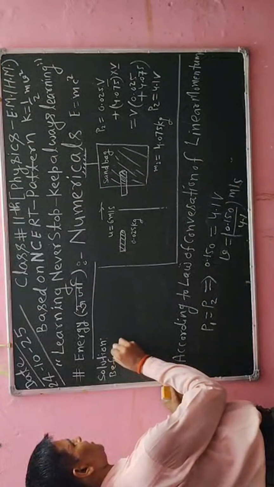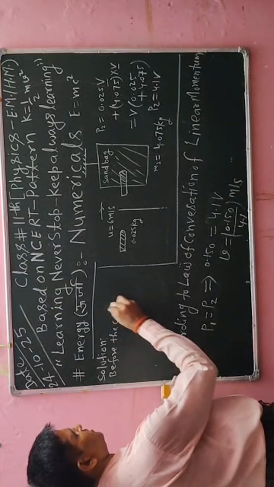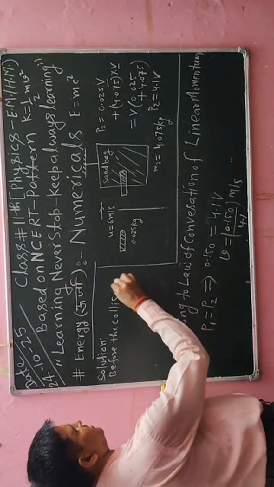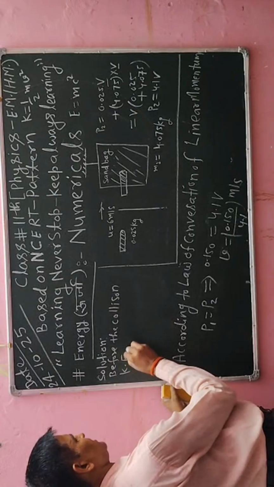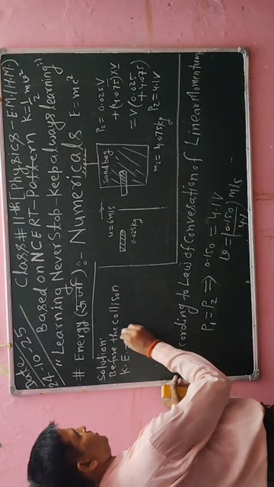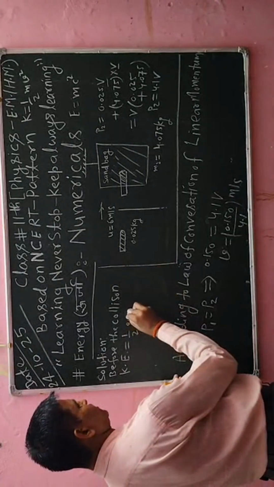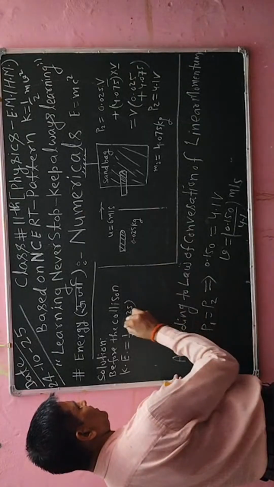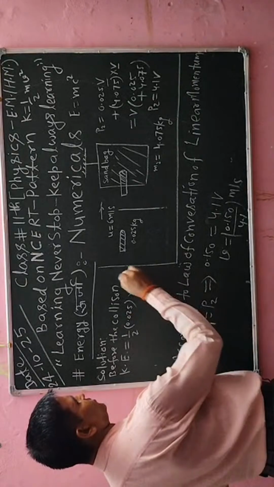Before the collision, kinetic energy of the object, that will be 1/2. I will write mass, mass is given here, 0.025, into its velocity is also given here, 6 meters per second, squared.